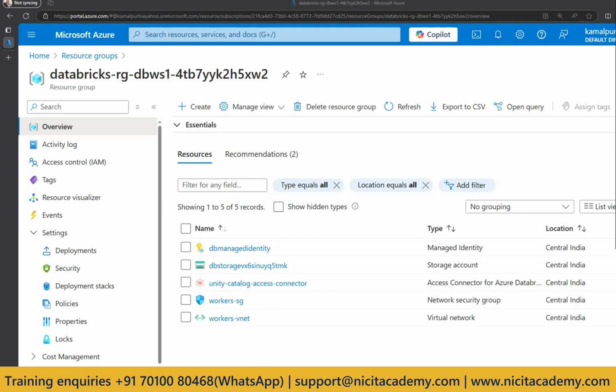Do we cover CSV files or flat file sources here? Yes, we will be covering that. That is part of unstructured data. So we will be covering that, yes.